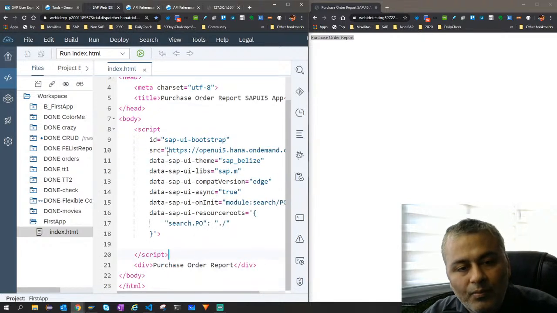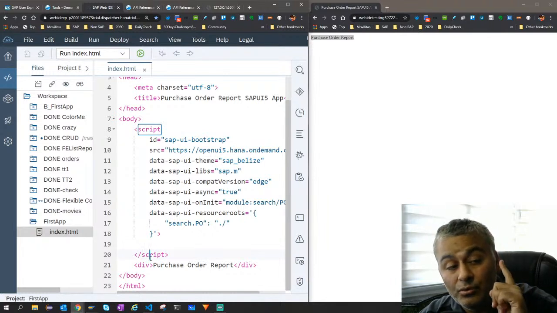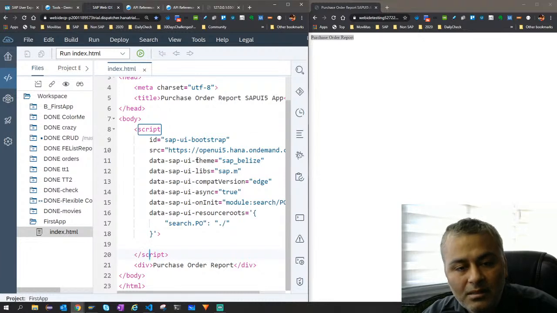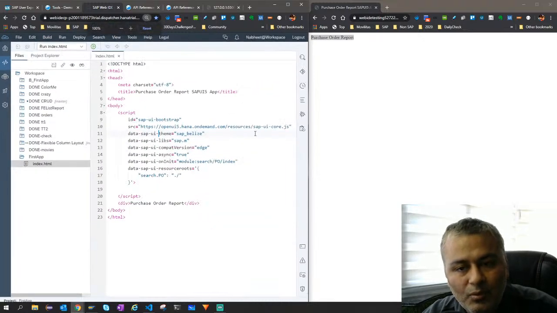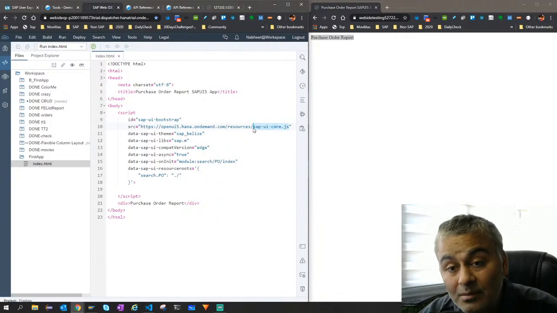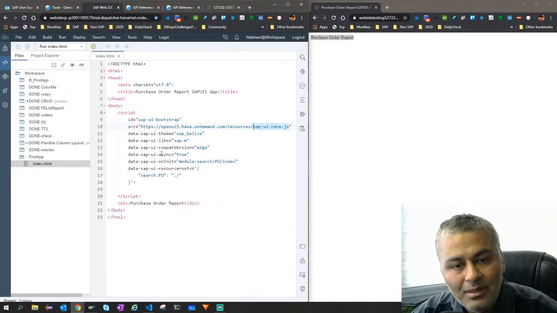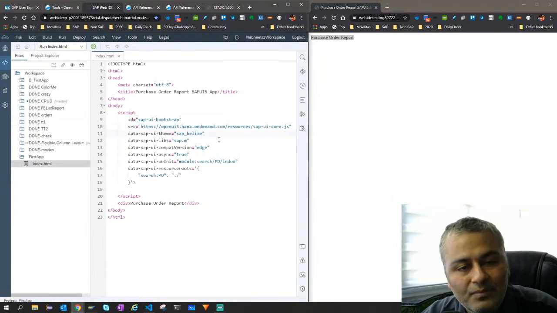This is nothing but a script tag, very similar to how we used to load our JavaScript libraries. All I did is provide a name saying this is where the file is located. Don't worry, it is a very simple JS file, just that it has too many controls. And then I have the theme also.